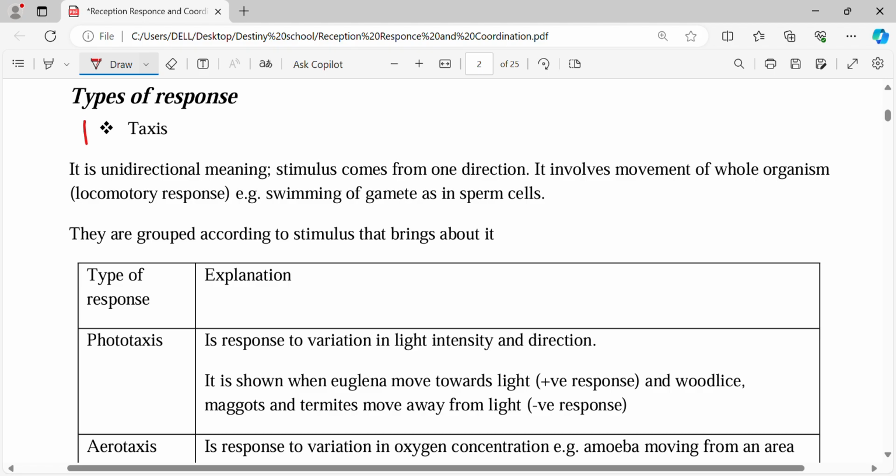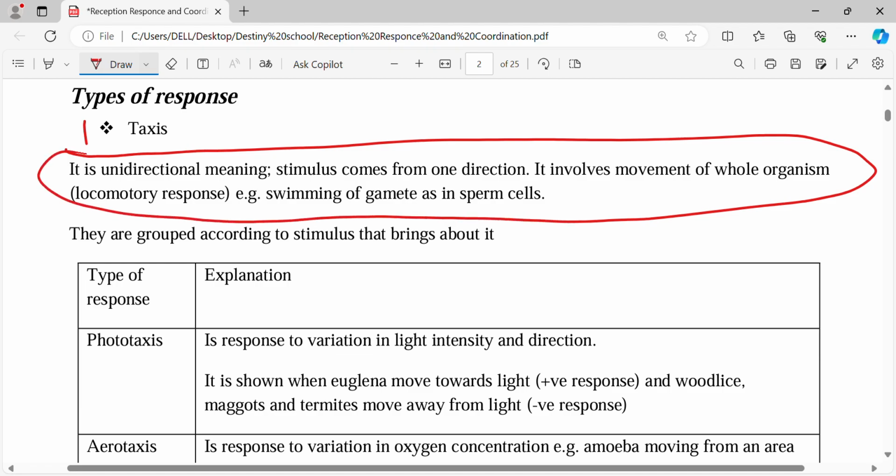So I was about to talk about the taxis. Okay, so let's talk about the taxis. It's very important to know the definition of taxis, that is the tactic response. Now the taxis, or the tactic response, is unidirectional, meaning the stimulus comes from one end. It involves movement of the whole organism, a locomotory response, and all that.